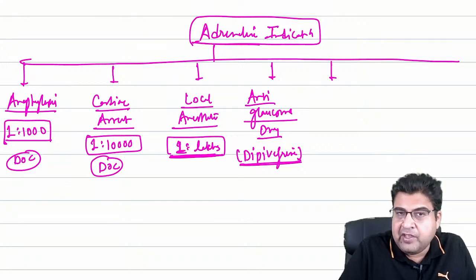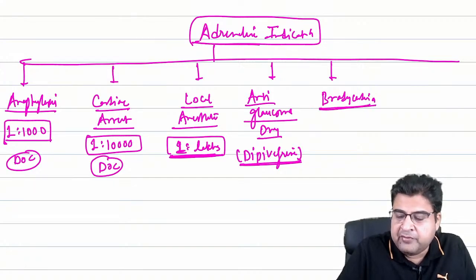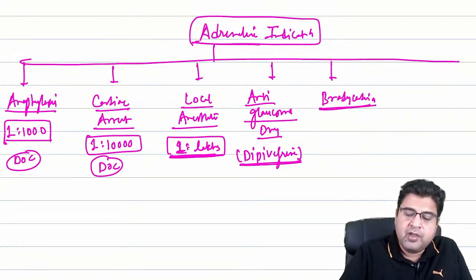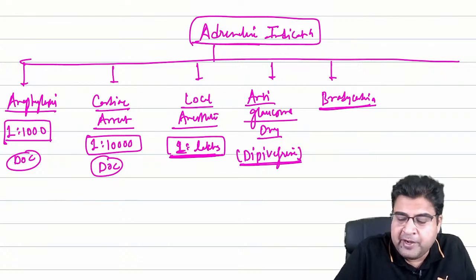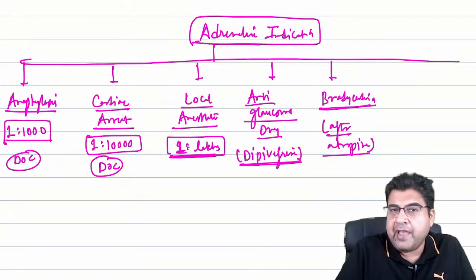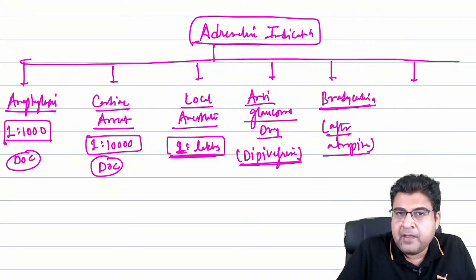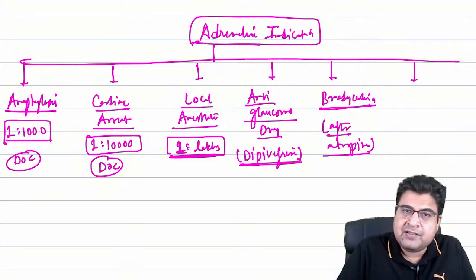Now this medicine is also given for the treatment of bradycardia. If atropine is not able to control the bradycardia, this medicine can be given after atropine. So after atropine in the treatment of bradycardia, adrenaline or dopamine can be given. Right? So the fifth indication of the medicine is bradycardia.